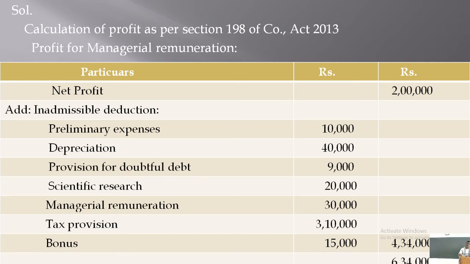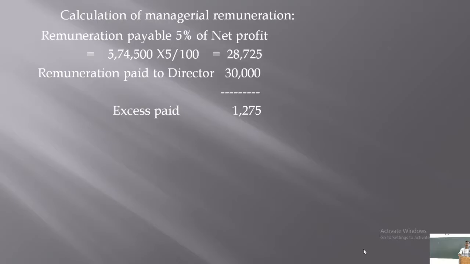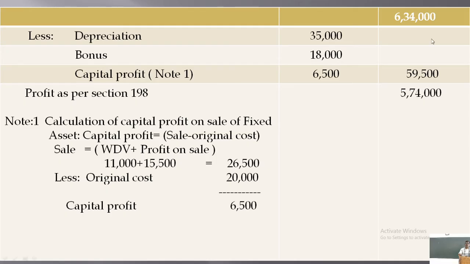It is an allowable expense. Therefore, 3,000 rupees bonus should be deducted from the profit. It is done like this: total 15,000 is added to the net profit and total 18,000 is deducted from the net profit. The net effect of this is 3,000 rupees bonus is deducted from the net profit, isn't it? Similarly,